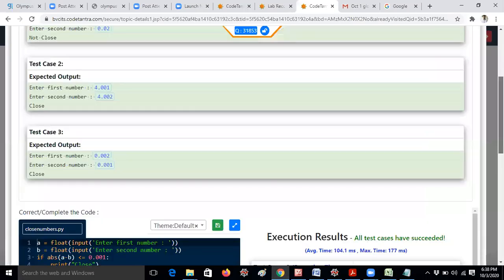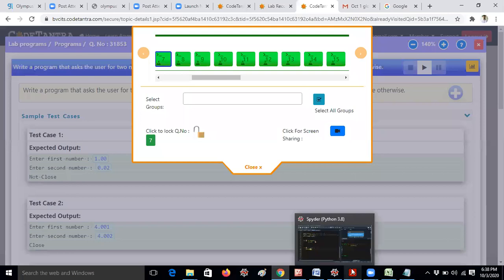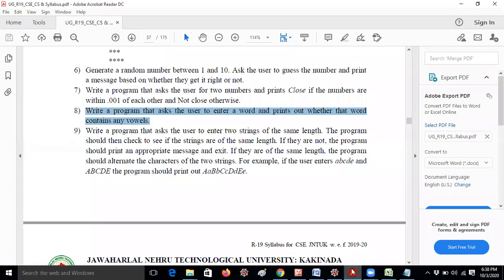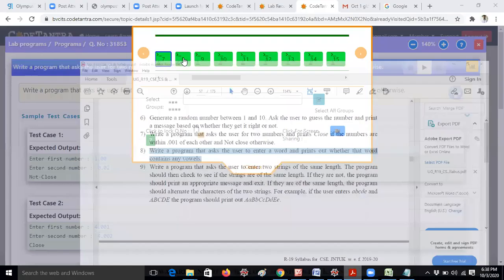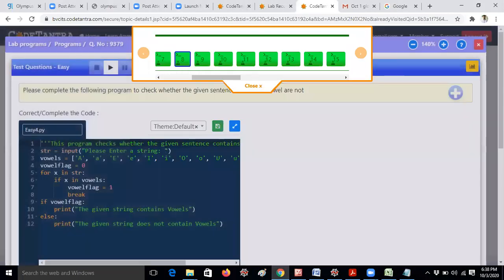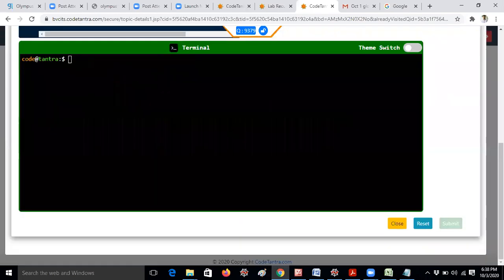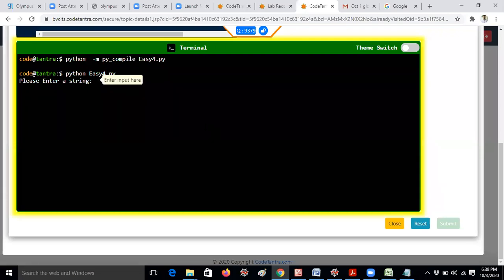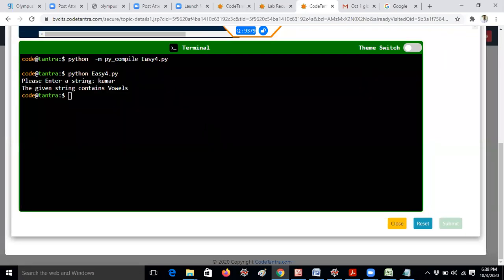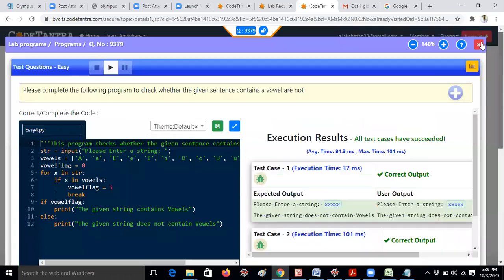Okay, so let me continue with the 9th exercise. 9th or 8th? 8th only. I am submitting the entry string. I am giving my name Kumar. The given string contains vowels. So this is the way you understand.